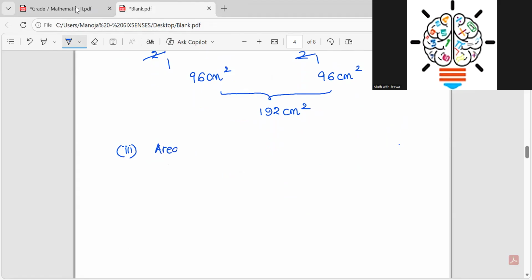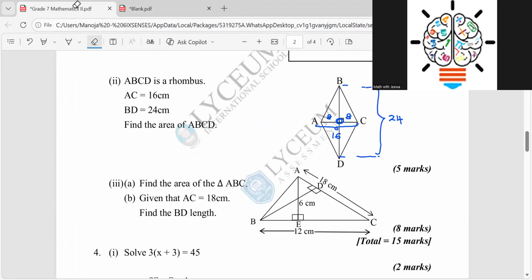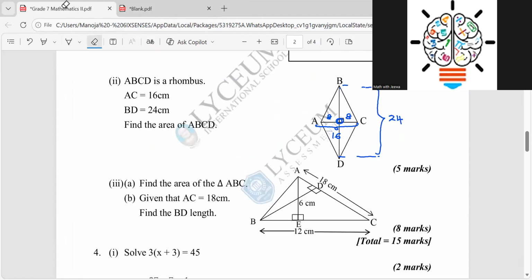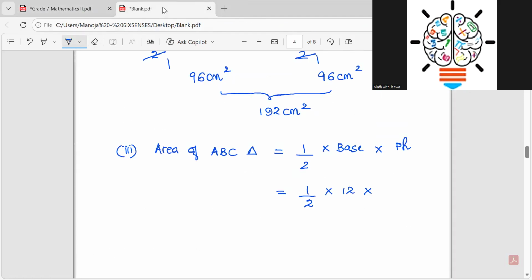Area of the ABC triangle is half into base into perpendicular height. What is the base here? 12, right? So then you just write half into 12 into, what is the perpendicular height, children? It is 6. 2 times 1, 2 times 3.